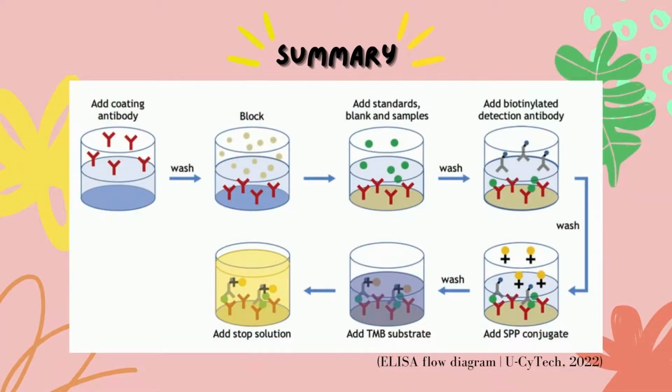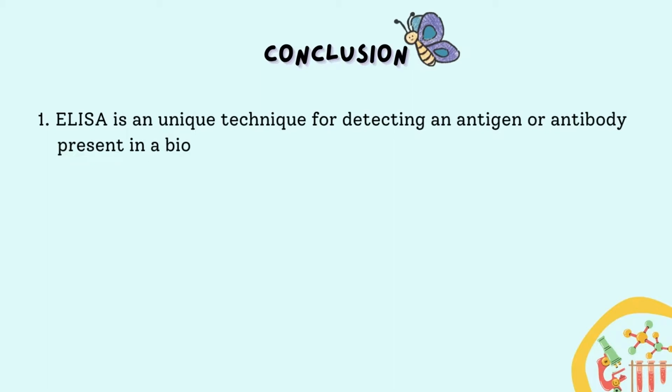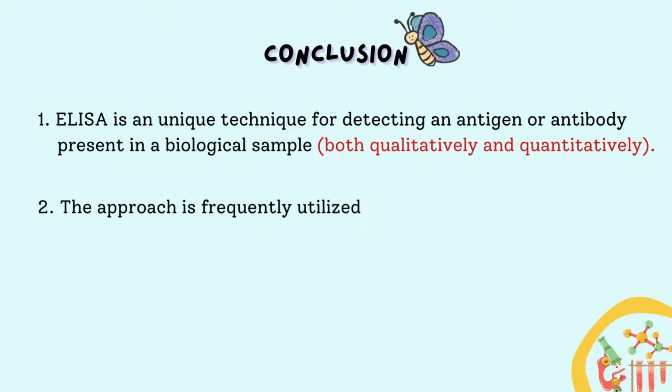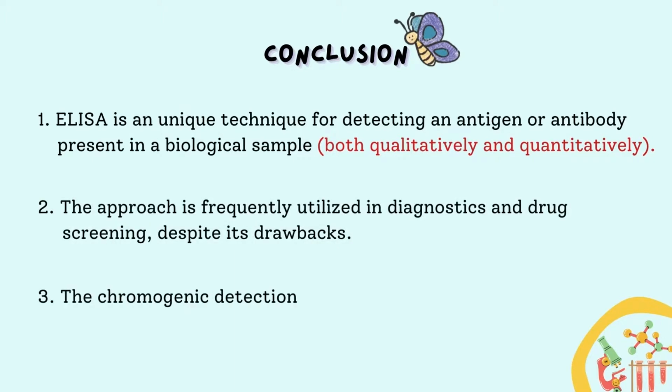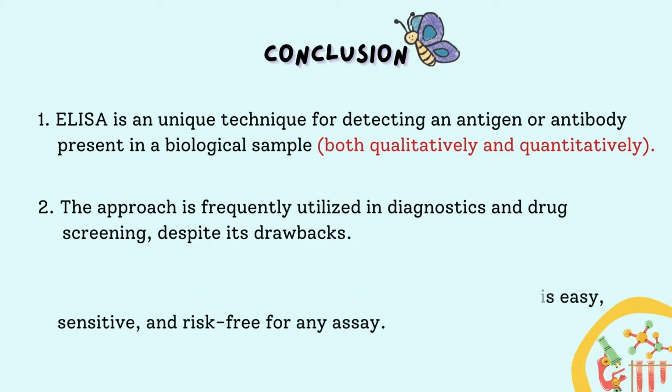This is a summary for our task on ELISA. To conclude, ELISA is a unique technique for detecting an antigen or antibody present in a biological sample, both qualitatively and quantitatively. Second, the approach is frequently utilized in diagnostics and drug screening, despite its drawbacks. The last one, the chromogenic detection method employed in ELISA is easy, sensitive, and risk-free for any assay.